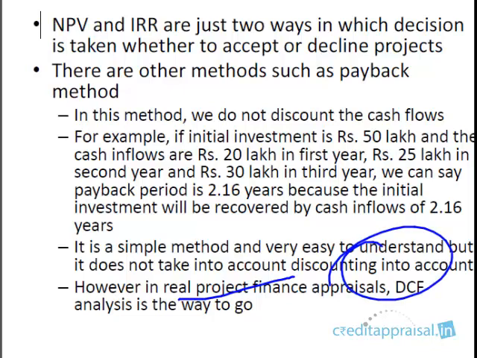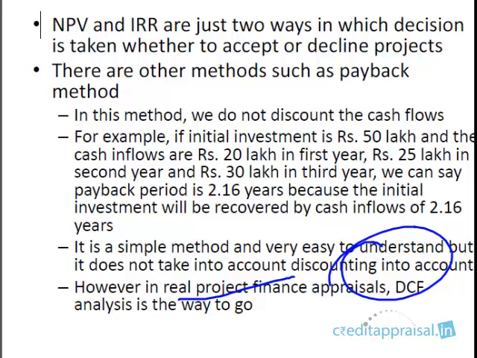In real project finance, DCF analysis is the number one choice for appraisers. So you need to be aware, as a banker, of DCF analysis and IRR. Again, as a banker, you might not be investigating too much into IRR, because the current setup of seasoned bankers is more comfortable with DSCR. But as days go by, you will see more importance given to IRR. So please be comfortable with the concept. Even if you are not very comfortable with the calculation, please understand the concept.